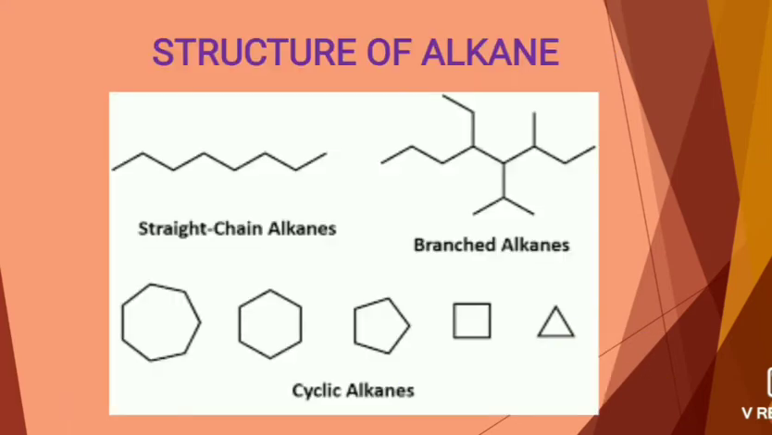Next, we can see the structure of alkanes in a geometrical way, how we can draw the structure of alkanes. A straight chain alkane we can draw in a zigzag form, and a branched chain alkane means various branches are attached to the bonds. Cyclic alkanes are in a cyclic form, such as triangular, pentagonal and hexagonal shapes. That is nothing but the cyclic alkanes, because they are in a cyclic form.